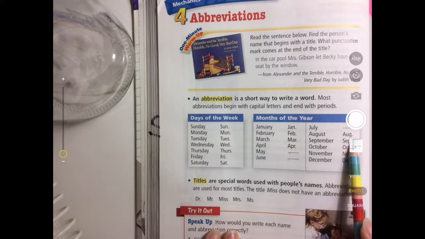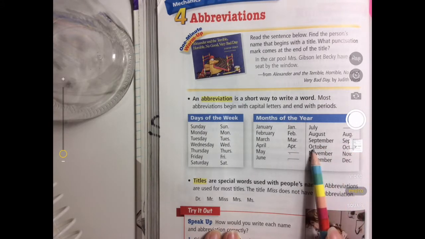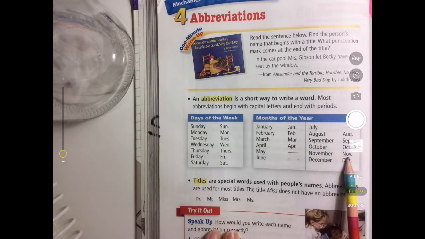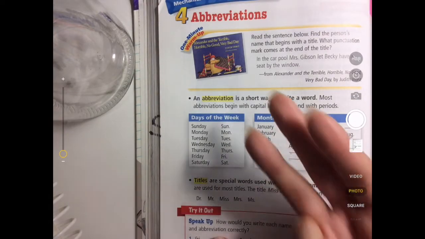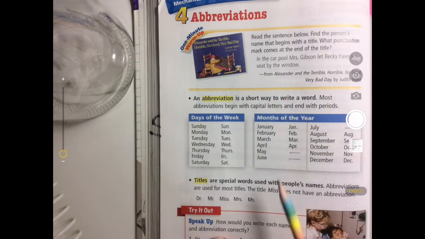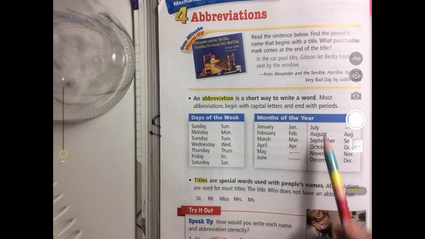August is Aug., period. September, Sept., period. October, Oct., period. November, Nov., period. And December, Dec., period. All right, so remember there are 3 months that do not have abbreviations: May, June, and July. So basically the months in the summer.